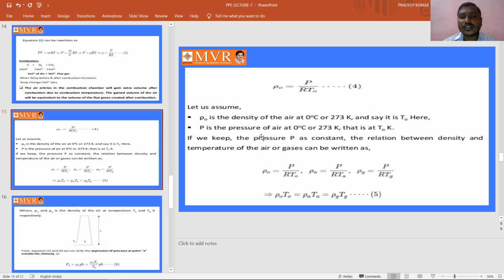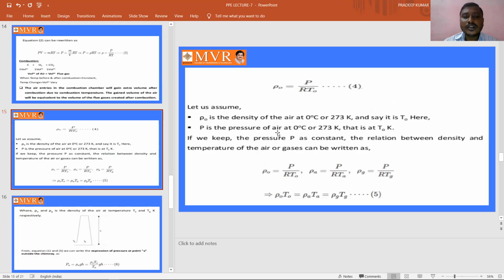Let us assume rho naught is the density of air at 0 degrees Celsius or 273 Kelvin, that is at T naught K, and P is the pressure of air at that temperature.